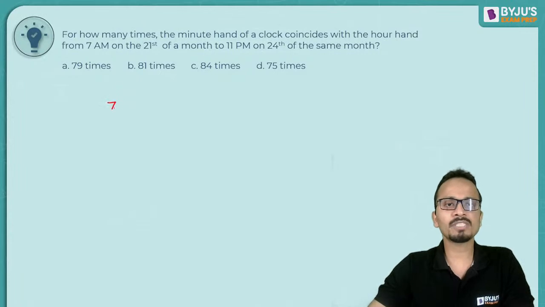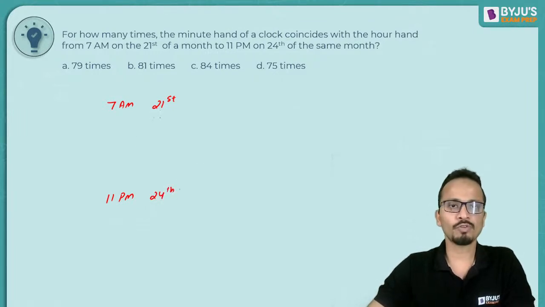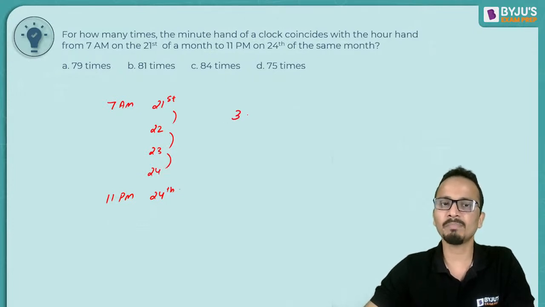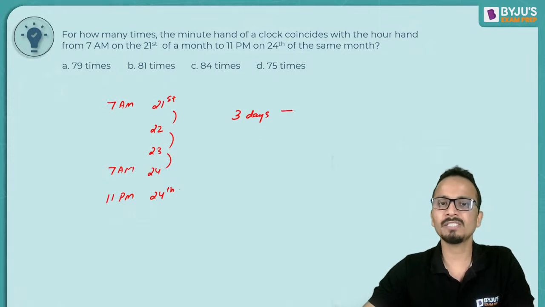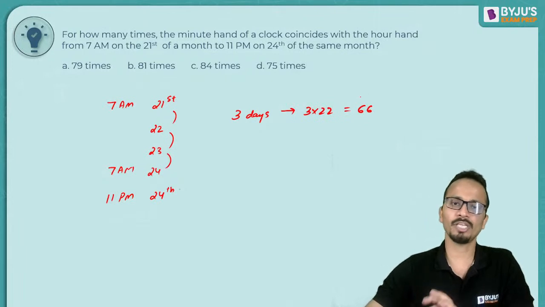So we are starting from 7 a.m. on 21st of the month, and we have to look up till 11 p.m. on 24th of the same month. So from 21st to 22nd, one complete day, then 23rd, another complete day, and then 24th, another complete day. So we have 3 complete days, and we have reached 7 a.m. So 3 multiplied by 22, 66 times we have already got.